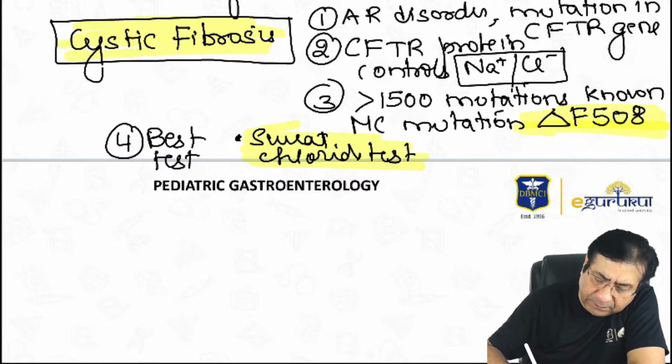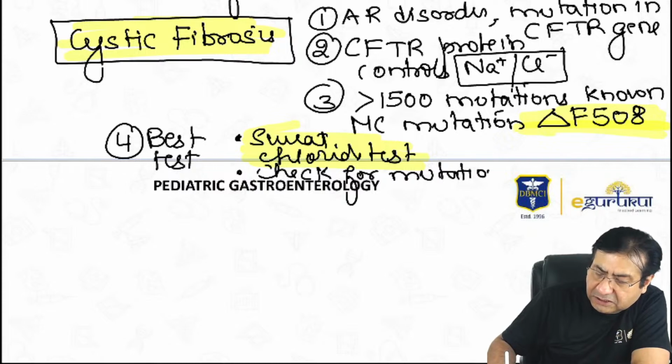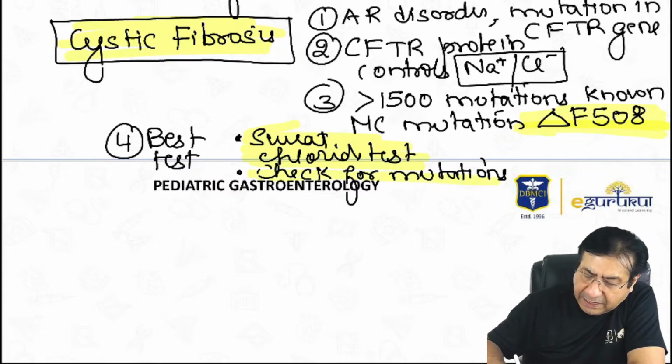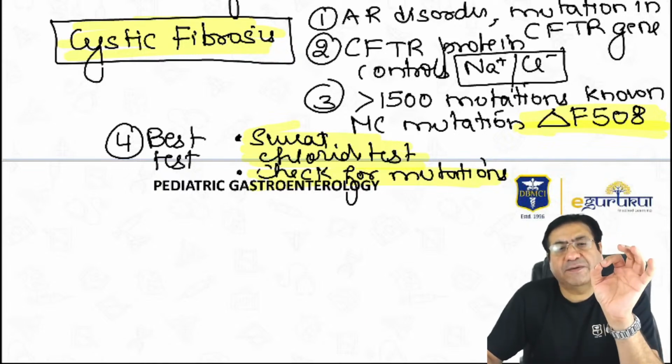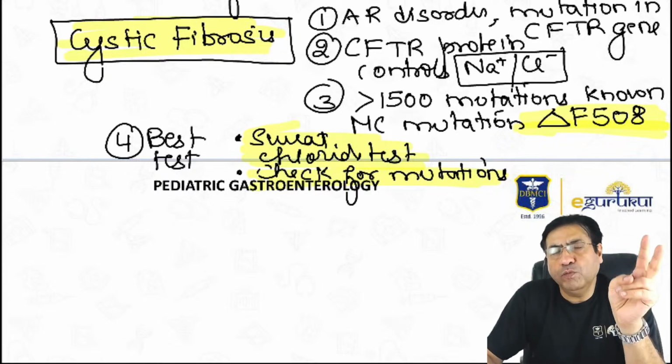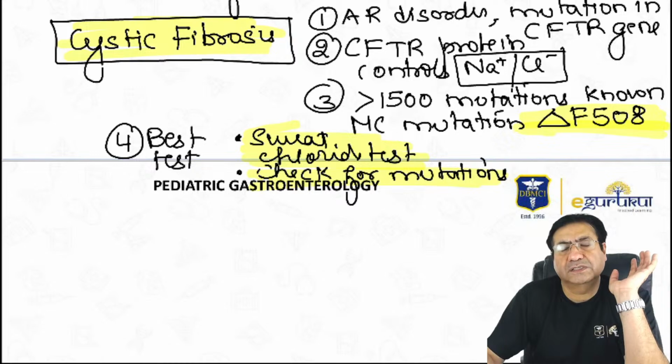Other than that, another test that can be done is check for mutations in the CFTR gene. So minimum 2 mutations which are specific to cystic fibrosis. If we can identify them, we say this is cystic fibrosis. But I still feel if they ask you what is the best test for cystic fibrosis, it should be the sweat chloride test.